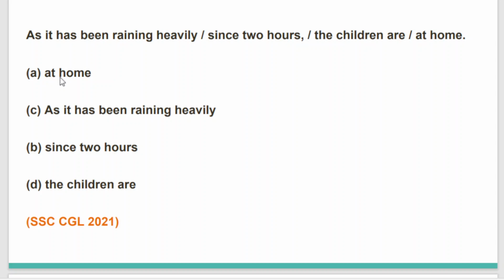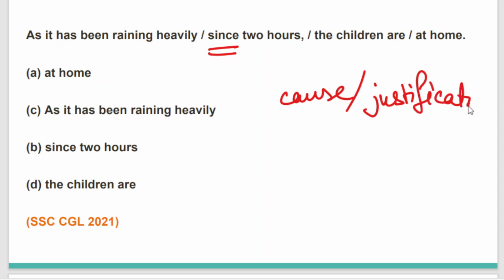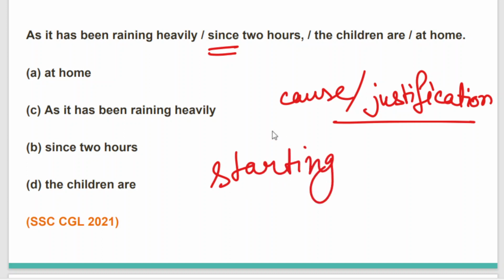Now, when do we use the word since? Firstly, we can use the word since when we are trying to give any justification or any cause. For any cause or justification, we can use the word since. Apart from that, we can also use since when a thing has started, for a starting point. For these two cases, we can use the word since.